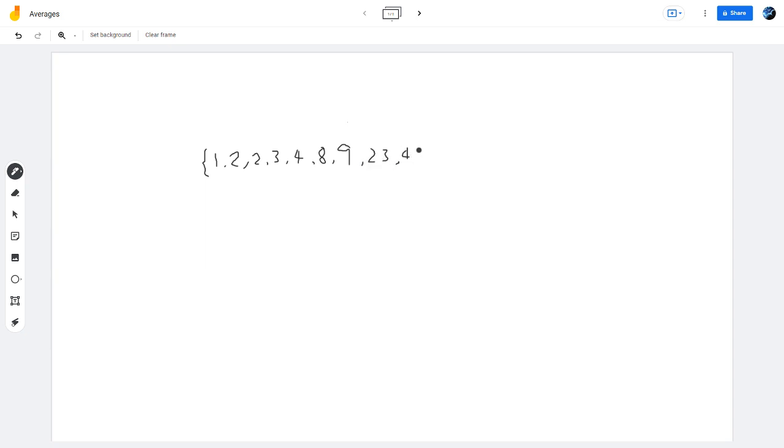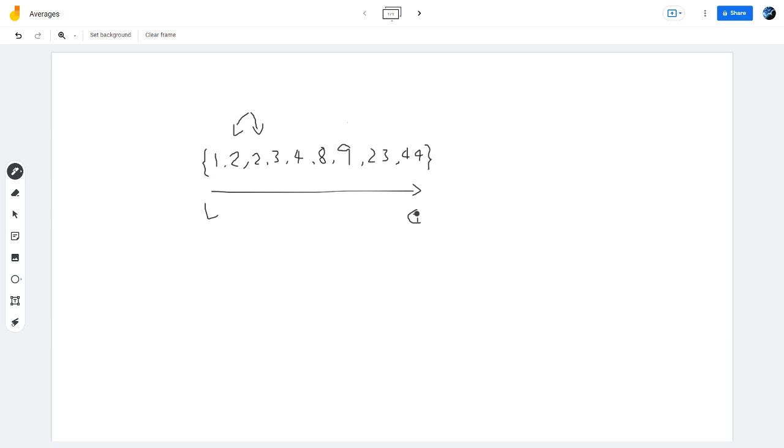Okay, so we have our set, and this is ordered. We have our ordered set of numbers, or I guess you could say multi-set because there's two 2's and we're counting them separately, but that's a whole other thing. So we have our set of numbers. It's ordered, right, from least to greatest.